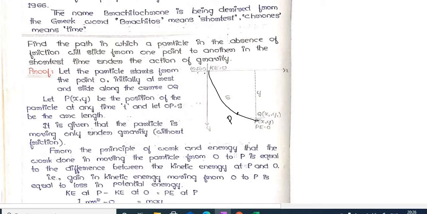Here you are upstairs, that is, we are considering the origin. From upstairs to the ground floor we are throwing a stone without friction. At the starting point the particle is in your hand, that means kinetic energy is 0. After throwing, it gains kinetic energy and reaches the point Q. At this point potential energy is 0. Here you are taking P as a point at any time t. OP is S.